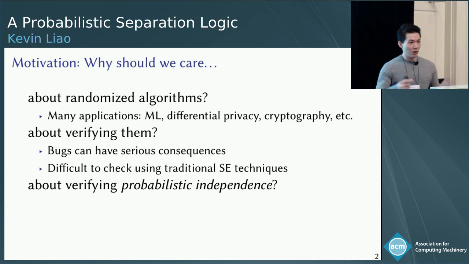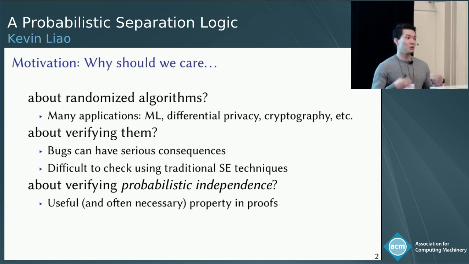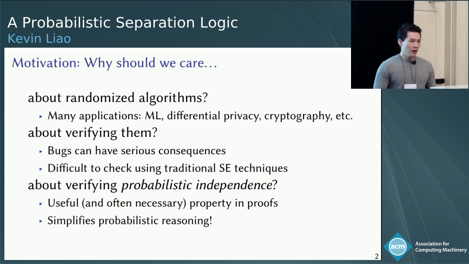All right, fair enough. Why should we care about verifying probabilistic independence specifically? Well, it turns out that independence is a useful and often necessary intermediate assertion in proofs about randomized algorithms. Independence also simplifies probabilistic reasoning in the following sense. If we know that two random variables are probabilistically independent, in other words, they're uncorrelated, then reasoning can focus on one variable at a time without losing any useful information. The benefit of this, of course, is modularity in reasoning.